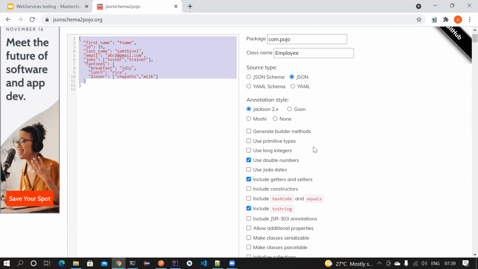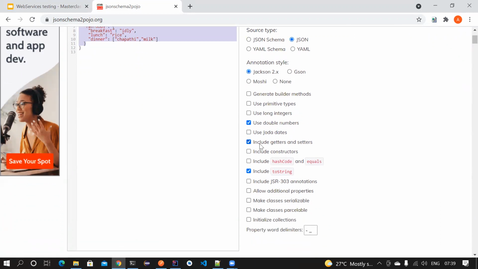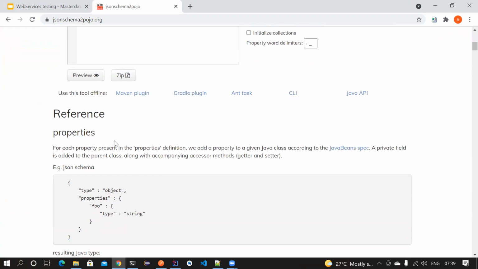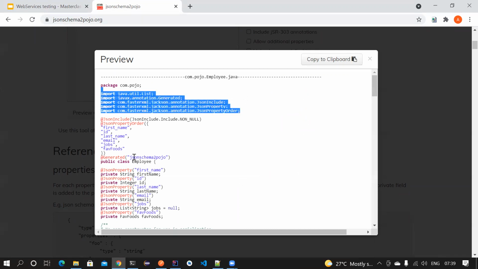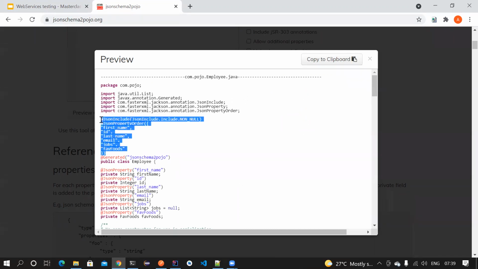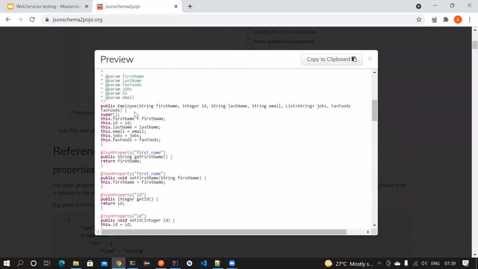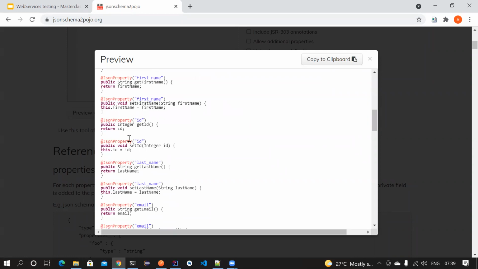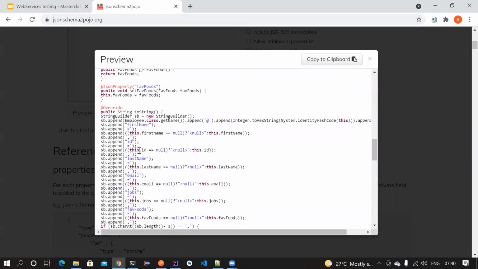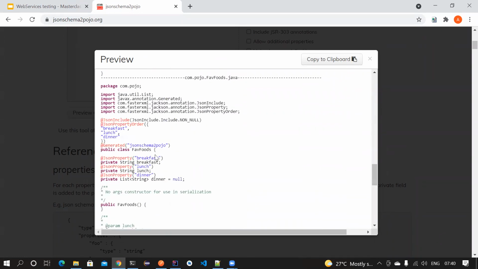Do you want builder methods? No, I don't want the builder pattern now. Include getters and setters, because I want immutable objects. If you want a constructor, you can also include constructors. And that's it. Then you can click on preview, which will preview the whole thing for you. I'll come to the annotations they have used here, but just understand that it will help you create the first name, last name, integer, getter method, setter method, everything for you. You don't have to worry about anything.